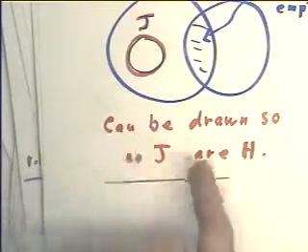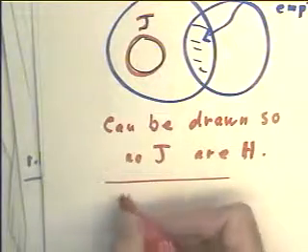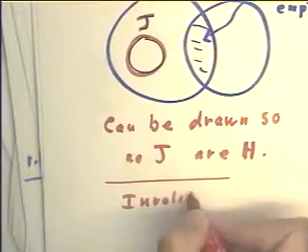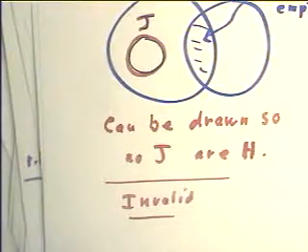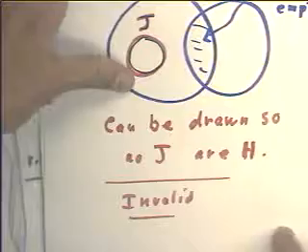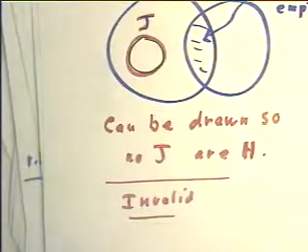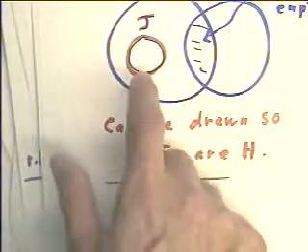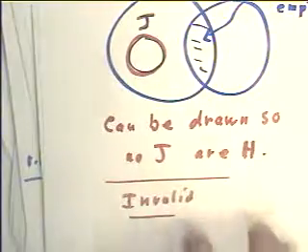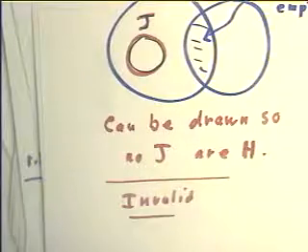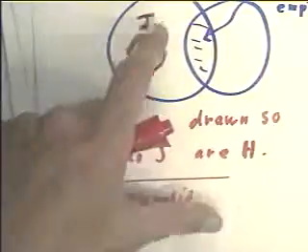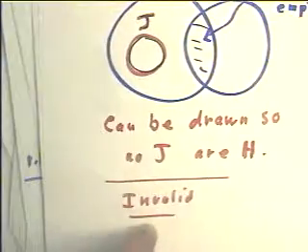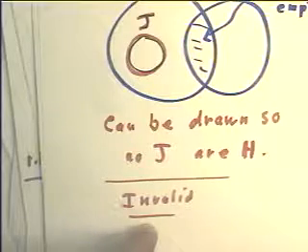Okay? So it can be drawn this way, and that makes the argument invalid, because remember, the conclusion was to be that all or some judges are honest. Now, we certainly know that some judges are honest, but the premises of the argument don't allow us to make that conclusion. We'd have to have other information to make that conclusion. For example, if we know one honest judge, well, we could add that to the list of premises. But with the given premises, the argument isn't valid. The conclusion doesn't follow from the premises.